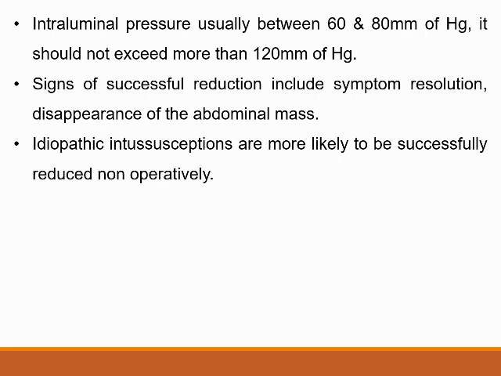So intraluminal pressure has to be maintained between 60 to 80 mm of Hg. It should not be more than 120 mm of Hg. Once you give a pressure, either by using normal saline, an iodinated contrast, barium enema, or air insufflation, the ileum will be pushed out from the colon. That is called hydrostatic reduction.